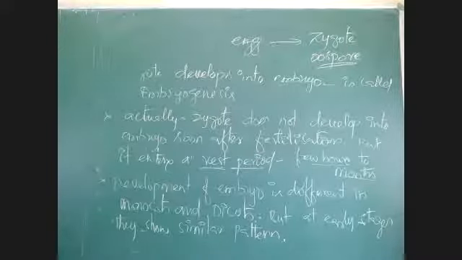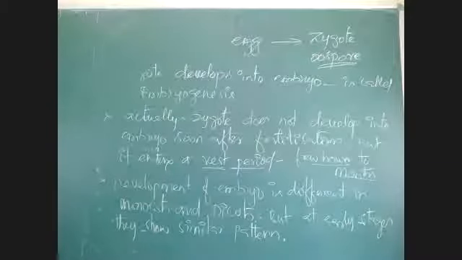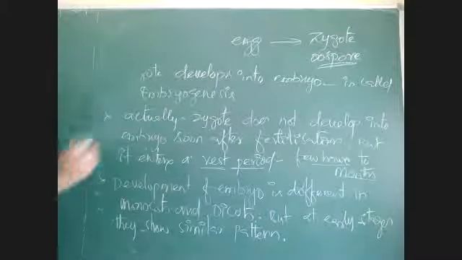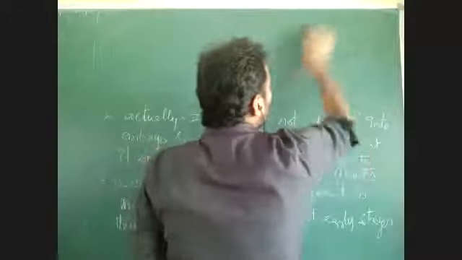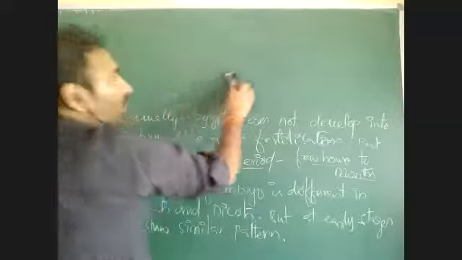If the embryo is formed without endosperm, how does it gain food? That's why I told you, in the majority of plants there is endosperm formation followed by embryogenesis. Without endosperm formation, embryogenesis will not take place. But in the Orchidaceae family, endosperm formation is suppressed. Suppressed means there is no full rate. Endosperm will form at a lower rate.